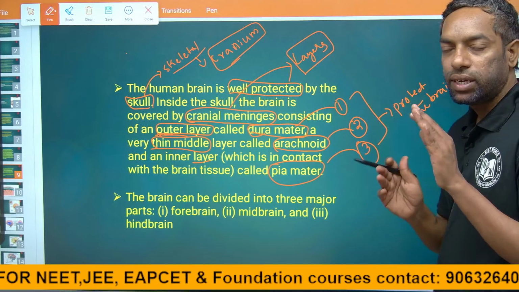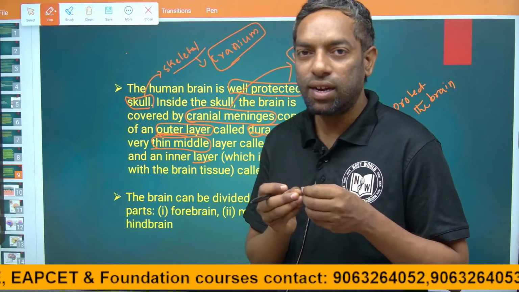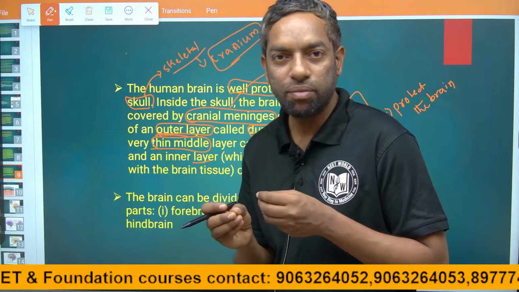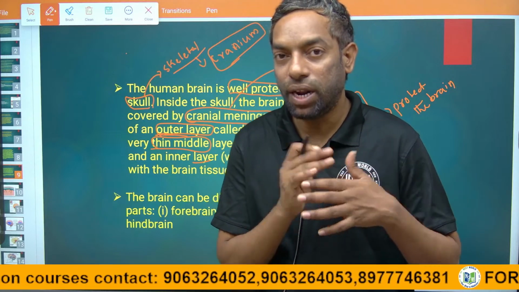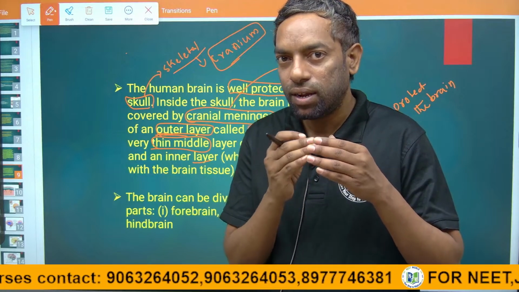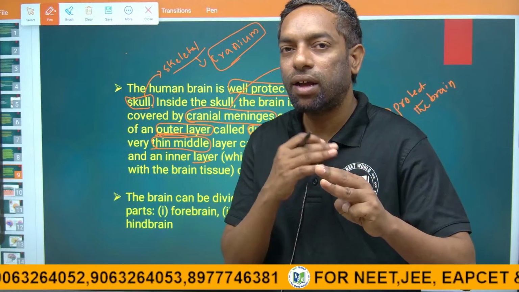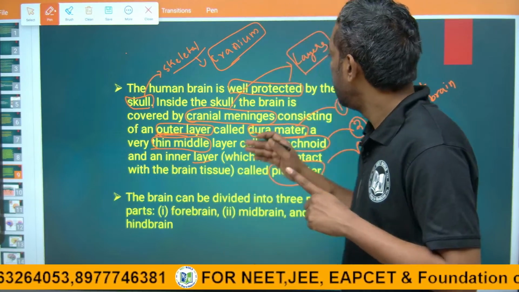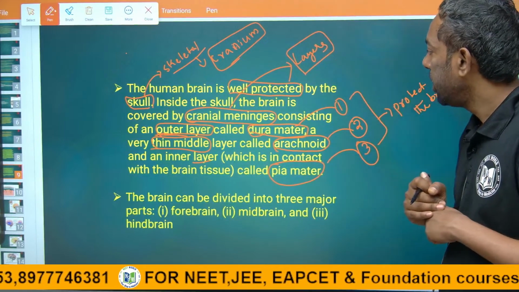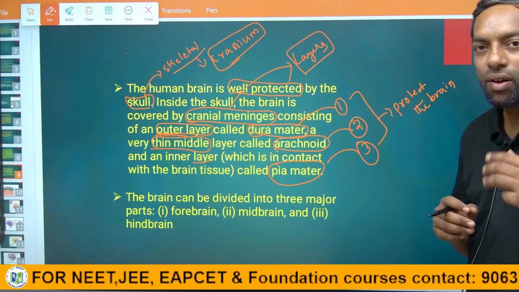First, there is a bony structure which is the skull, which we can call the cranium, that protects the outer part of the brain. Inside the skull there are 3 layers that cover and protect the brain, the cranial meninges, the layer names we call meninges.